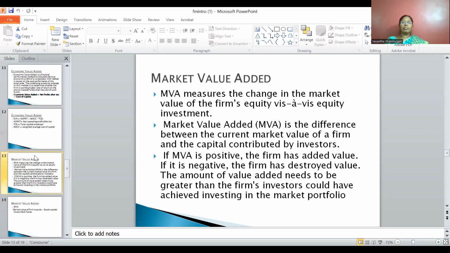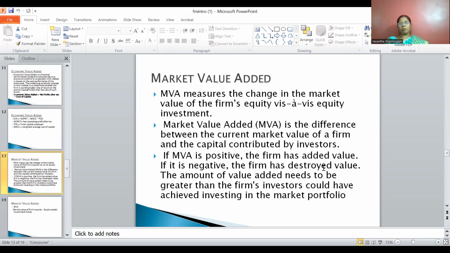Next thing is the market value added aspect, which is given in detail. Market value added is the difference between the current market value of a firm and the capital contributed by the investor. If MVA is positive, the firm has added value. If it is negative, the firm has destroyed the value.